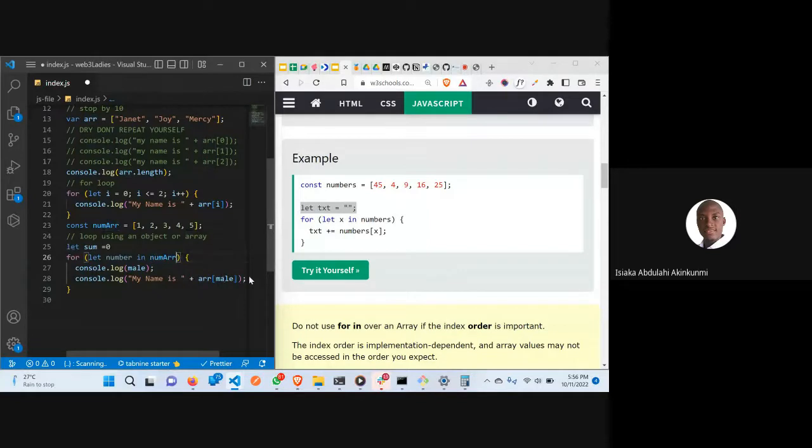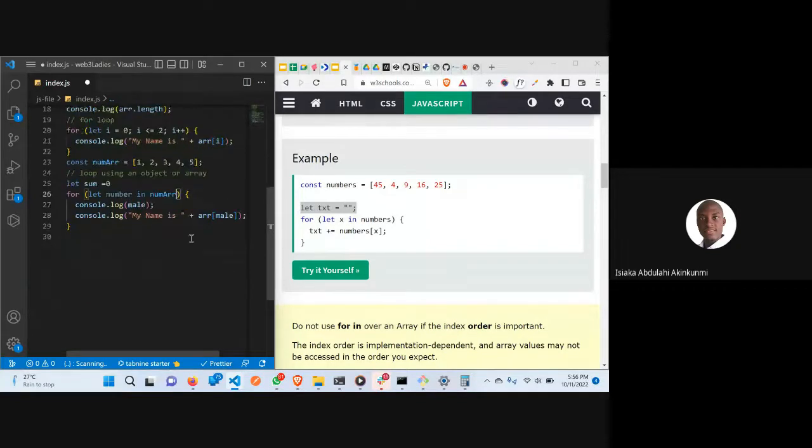So we can now say, so we are having something like this. Now there's a way you can write it. As a beginner, you can write something like this: our sum equals to sum plus number. Our sum equals to what? Sum plus number. This is going to work.